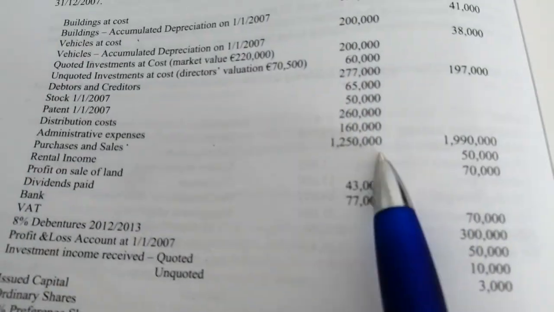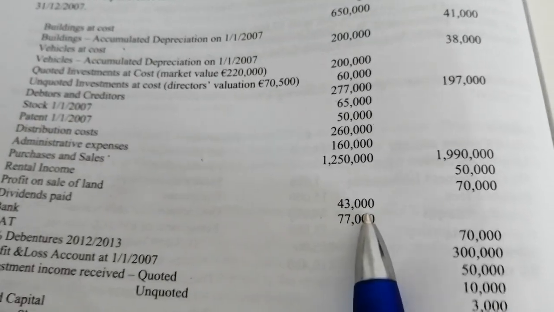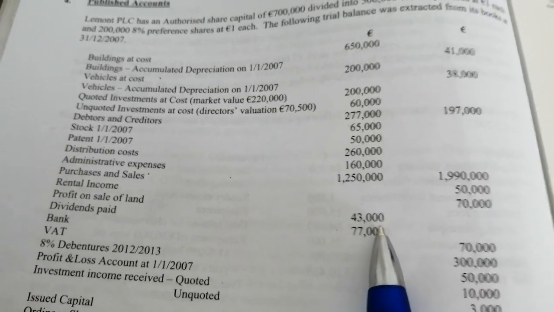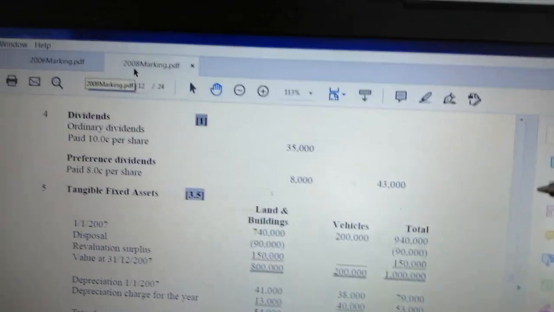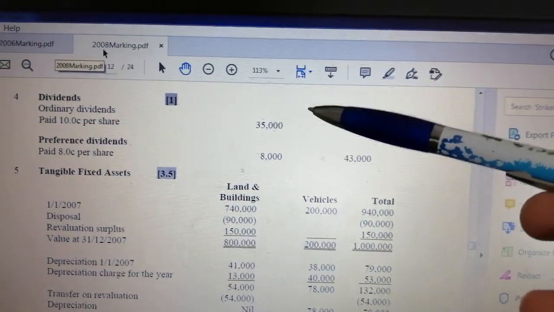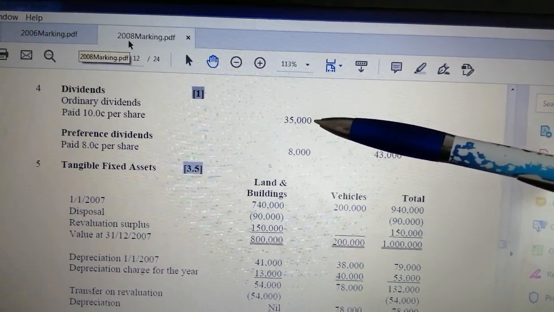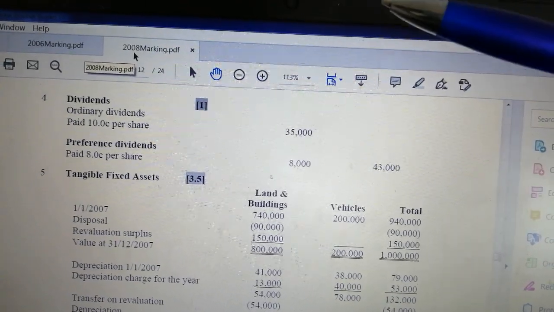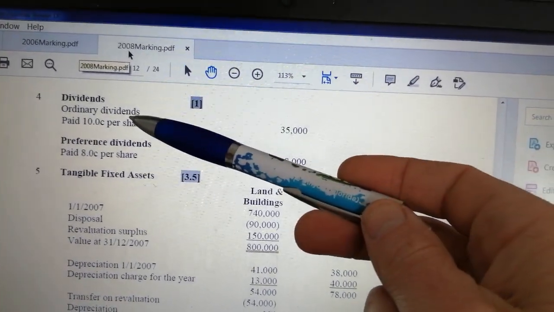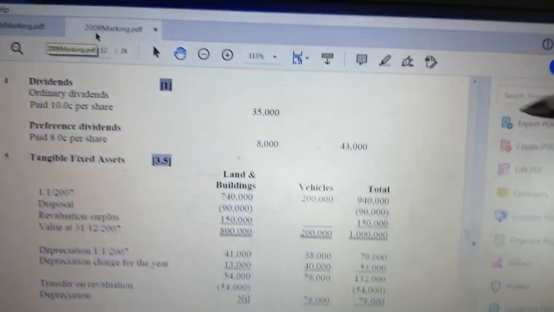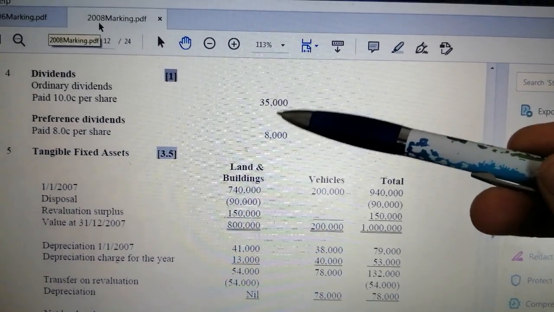If we have a look over here at the question, where are we? Dividends paid. It might be difficult to see, but the dividends paid there is 43,000. When we are explaining in our note about the dividends, we must show how much of that 43,000 was for ordinary dividends, and how much was for preference dividends. Furthermore, we must break it down into what that works out per individual ordinary and preference share.